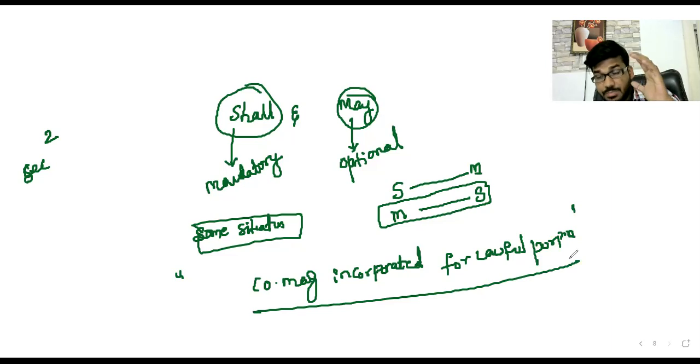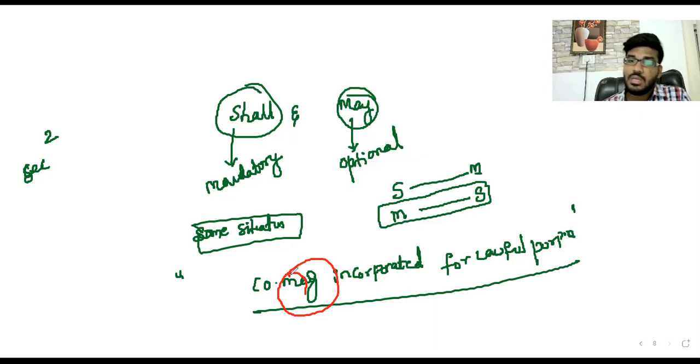Whenever we read this statement, there is a wrong interpretation in our mind. What does it mean, sir? That a company may be incorporated for an unlawful purpose also. That is the way you are thinking in your mind.